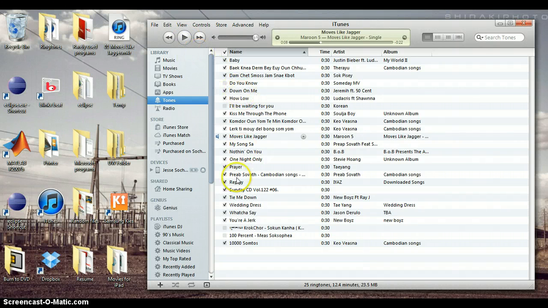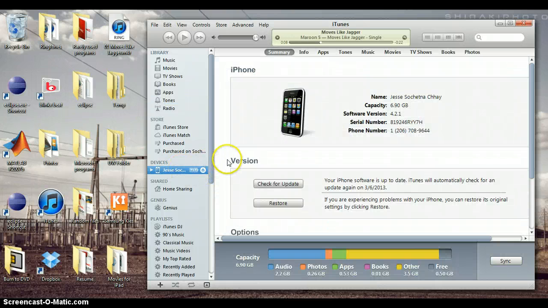Last but not least, connect and sync your iPhone. In this case, I already have my phone connected, so I would click sync. And there you have it, a new ringtone.